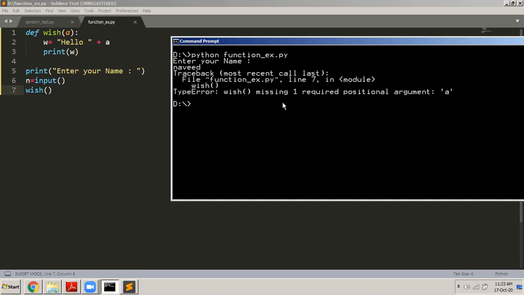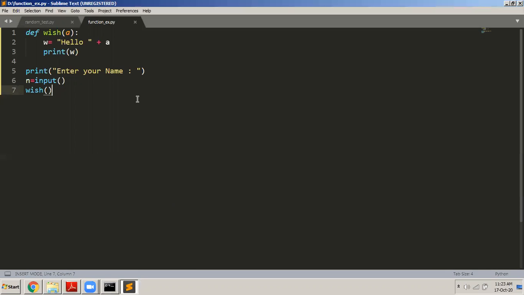So you can see that it displays an error. Why? Because the function here accepts a parameter A, but you are calling it without the parameter. You have to pass it a parameter. If it is accepting one parameter, you have to pass one parameter. If it is accepting two parameters, like in the previous examples, the sum function and the average function, you know that it is accepting three parameters, so you have to pass three parameters here, and so on. I hope you understood. So this is about functions: defining functions, declaring, and passing arguments to the function.